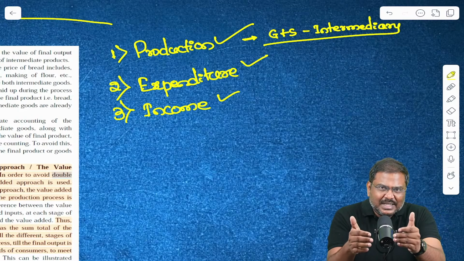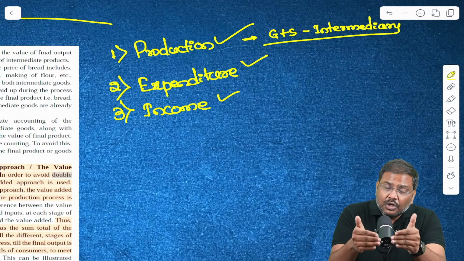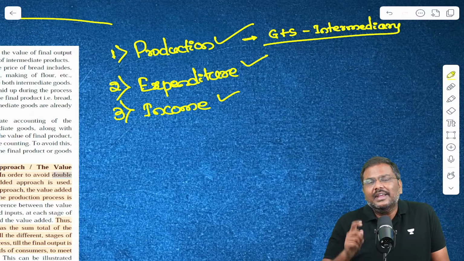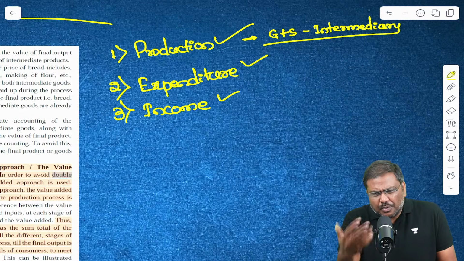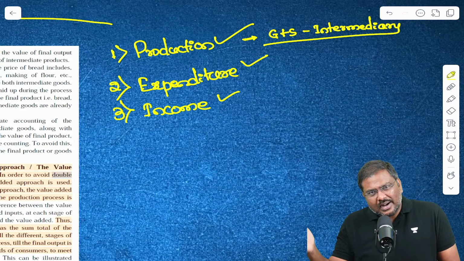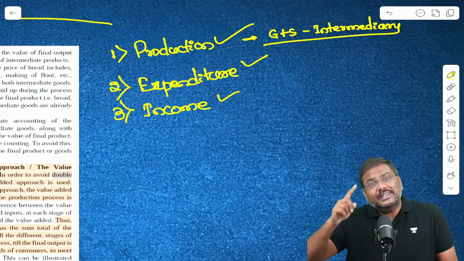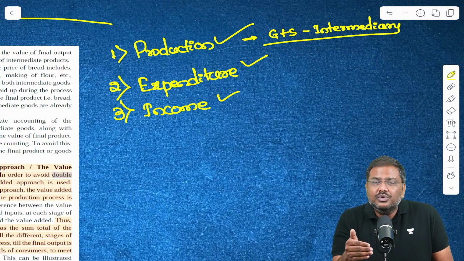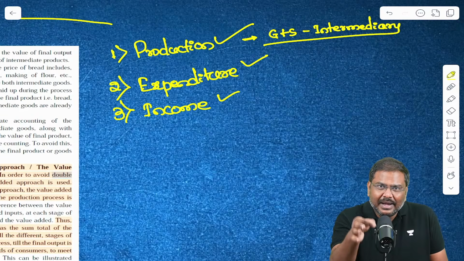Whenever you purchase or produce something which you will use to produce another good which you sell in the market, this particular good that you are using to produce is called an intermediary good.